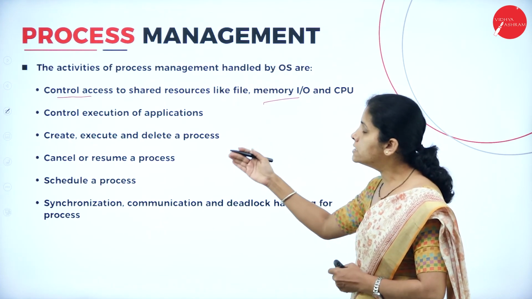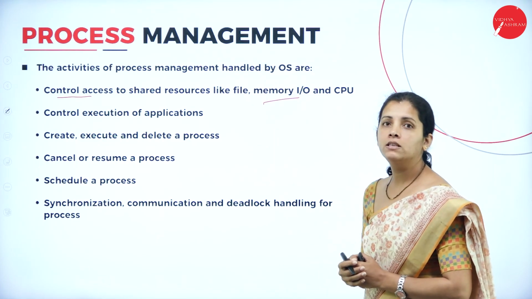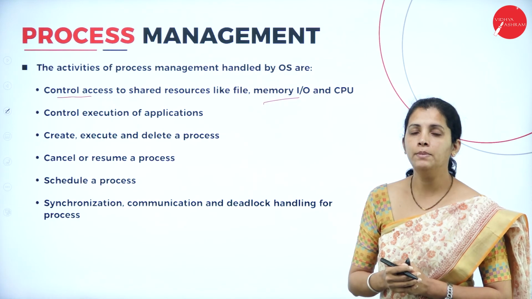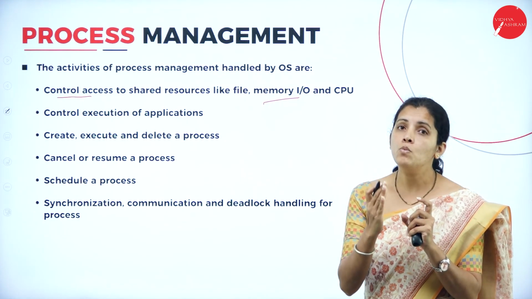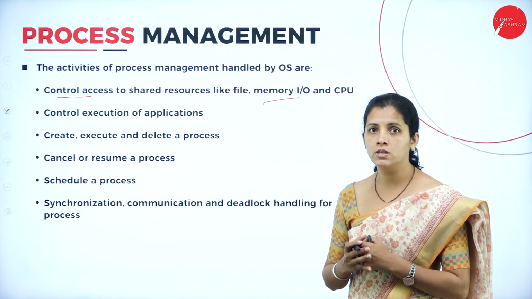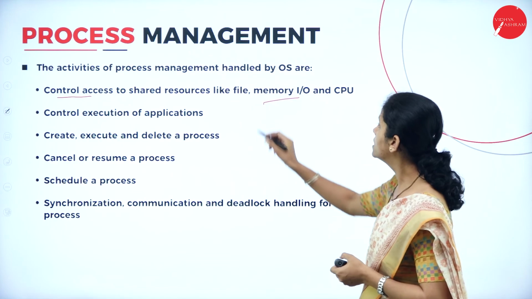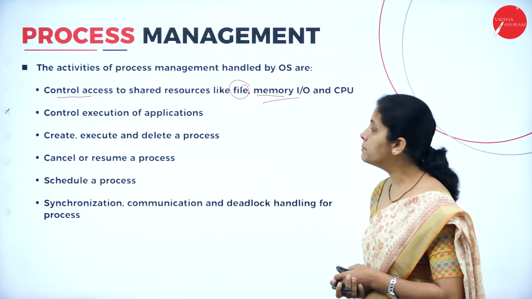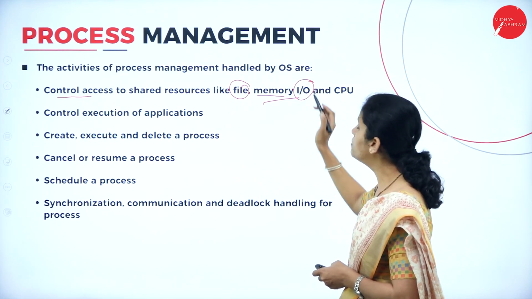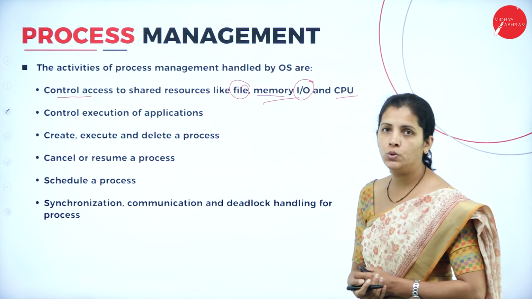When I consider a computer, in that we have shared resources. That means some resources are shared by more than 2 processes. And which are the resources we can share here? That is files, memory, that is nothing but computer memory, all the input and output devices along with the CPU.